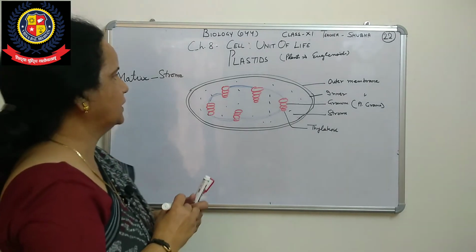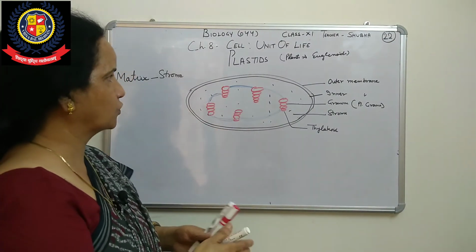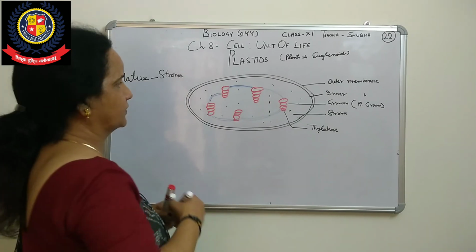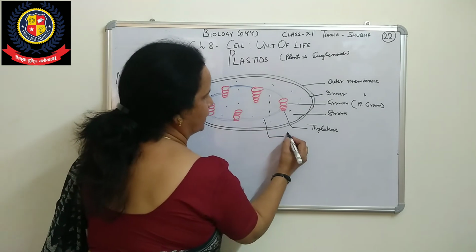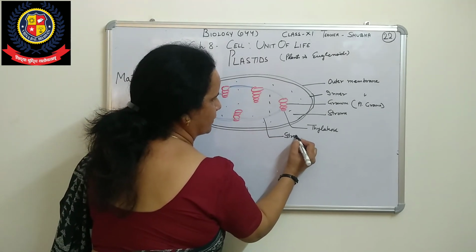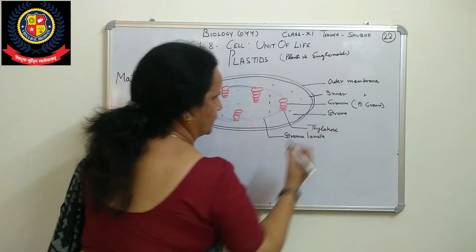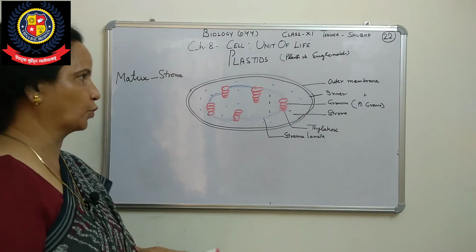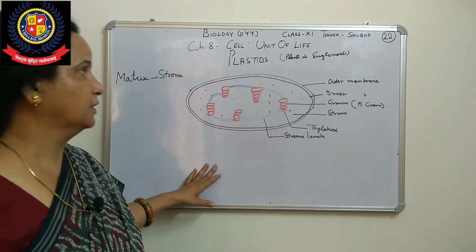That membrane is also called stroma lamella. This membrane, which is shown in blue color, is the stroma lamella. This is the structure of chloroplast, where photosynthesis takes place.